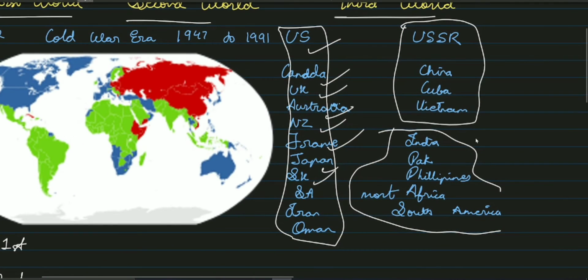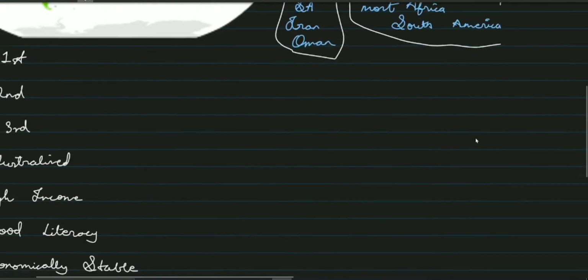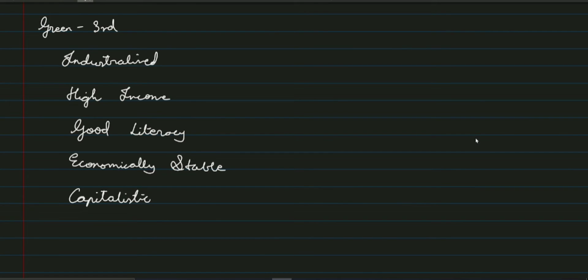Now let's look at some second world countries like USSR and China. How are these countries? These countries are industrialized, not as industrialized as the first world countries, but substantially industrialized.